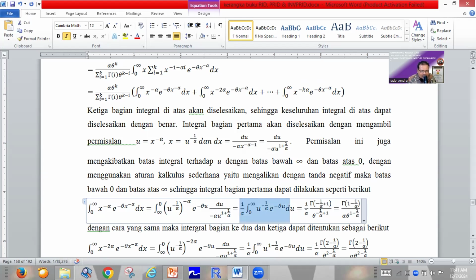Okay? So this is very easy. This integral, with the 1 divided by alpha, becomes the gamma function of minus 1 divided by alpha plus 1, divided by theta power minus 1 divided by alpha plus 1.